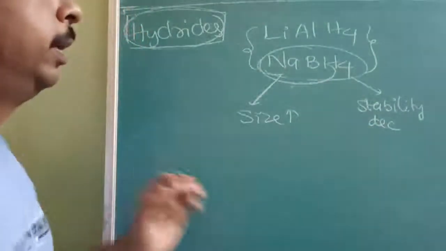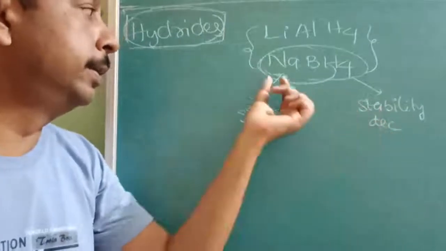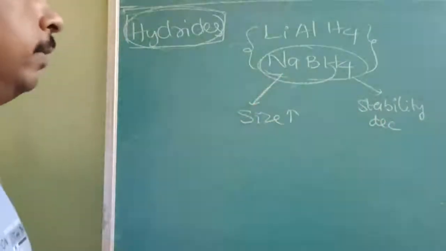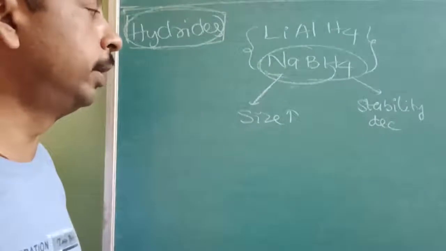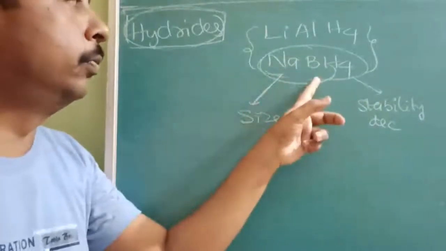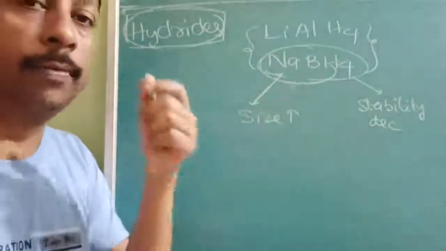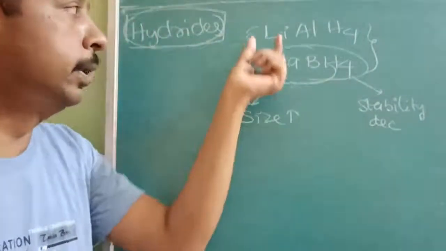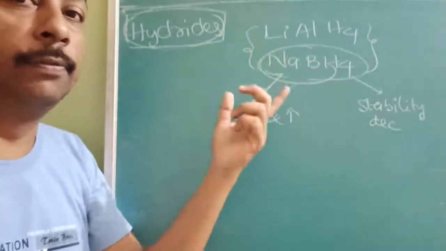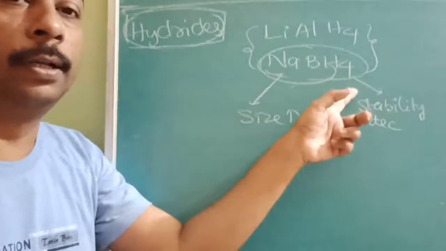Stability of a complex hydride is inversely proportional to the size of the alkali metal with which it is associated. That's why you only find lithium and sodium, because they are smaller in size. You never find KBH4. You find KAlH4.